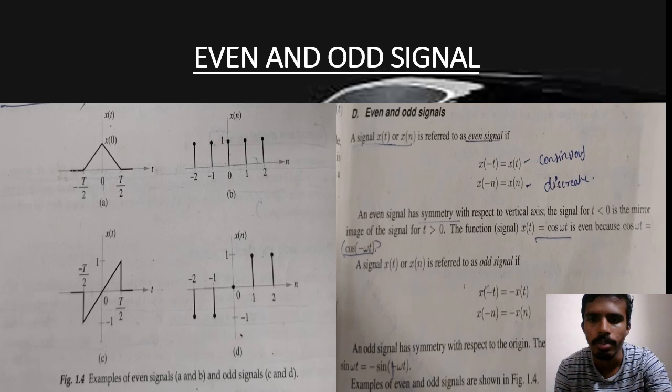And for an odd function, we can observe that when x of t or x of n is evaluated at a negative value of t and we get a negative output, it is said to be an odd function. Here we can observe the even and odd function signals at a and b, that is, there is a rise with the same level for both minus t and plus t, there is no difference. Whereas below, in c and d, there is a difference: in minus it is minus, in plus it is plus. For even it is always positive, but in odd, when there is positive, only then we can observe positive. When there is negative, there we can observe negative. So that is where we can discriminate whether signals are odd or even.